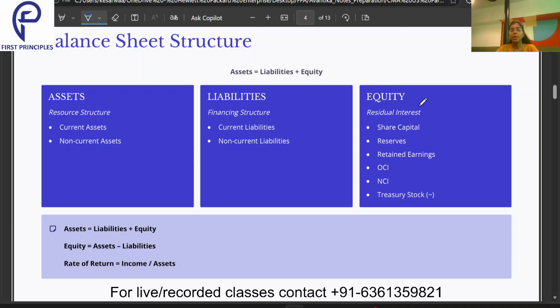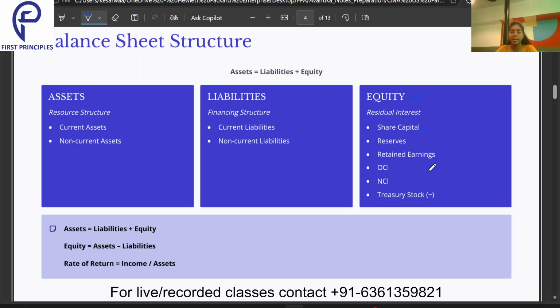Then comes the equity, the residual interest, whatever money is remaining after deducting the liabilities from the assets. That thing is what? Equity. What all is there in equity? Share capital, then reserves, retained earnings, OCI, NCI. OCI is other comprehensive income, NCI is non-controlling interest, and the treasury stock. What are all these?